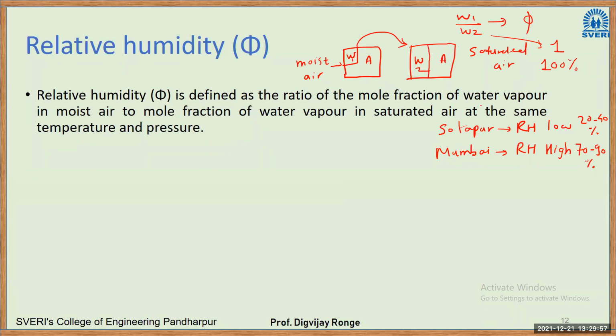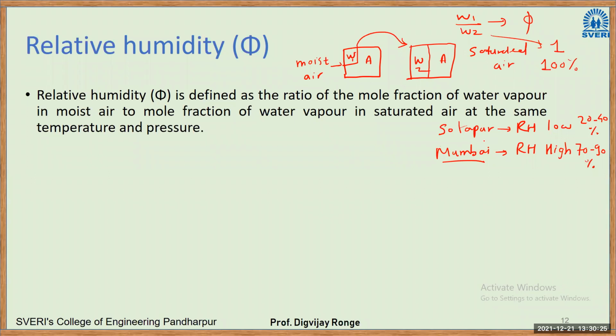In our area, that means Solapur or Western Maharashtra, it is generally referred to as a hot and dry area. So temperature is also high and the air is dry. In coastal areas like Mumbai and Chennai, RH is high and the temperature is also high. So it is a hot and humid area. Our area is a hot and dry area, right?